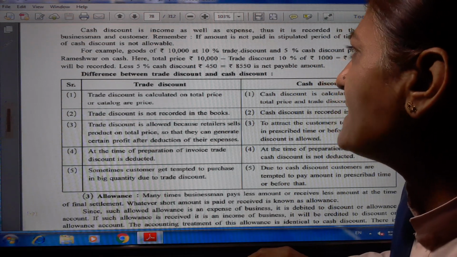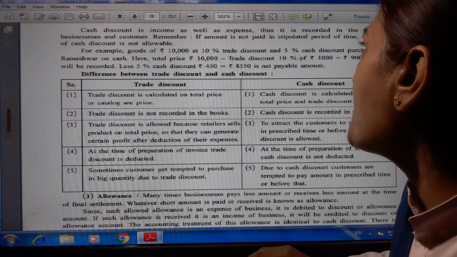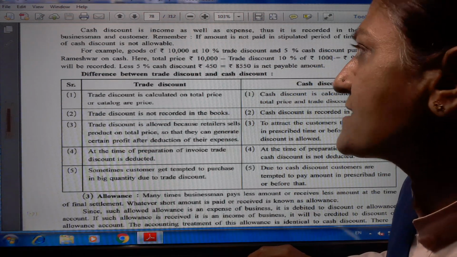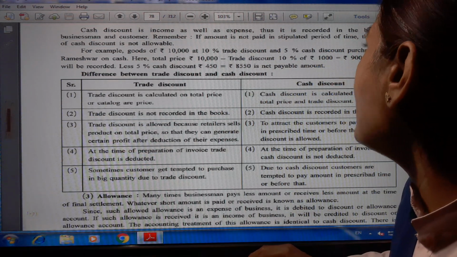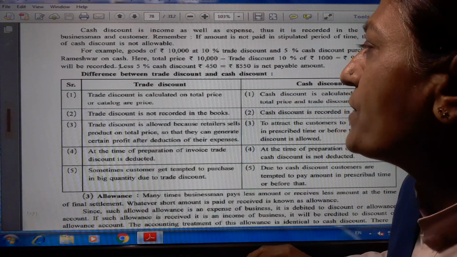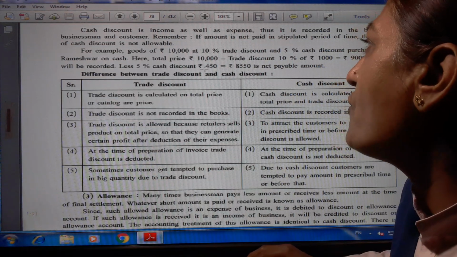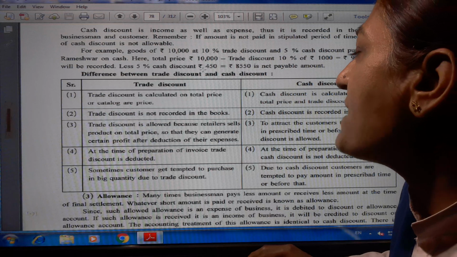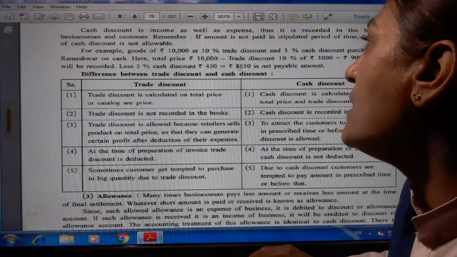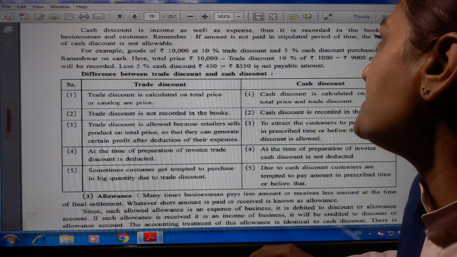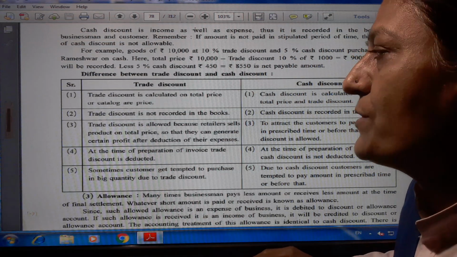Here total price 10,000 minus 10% trade discount, 1,000, leaves 9,000. Purchase will be recorded at this amount. Less 5% cash discount, 450. 9,000 minus 450 is equal to 8,550, the net payable amount.